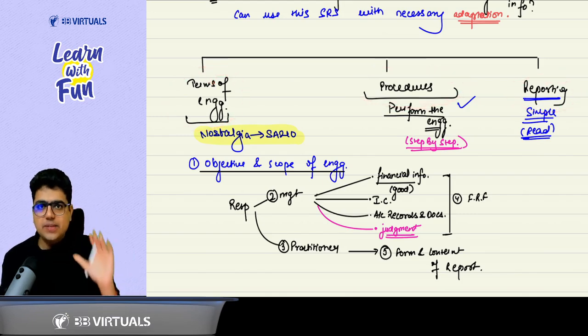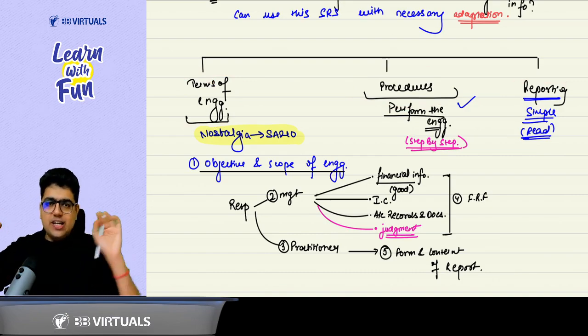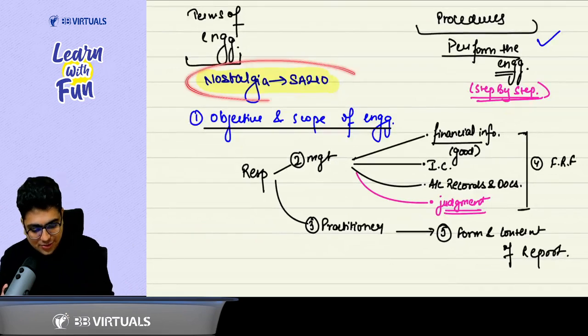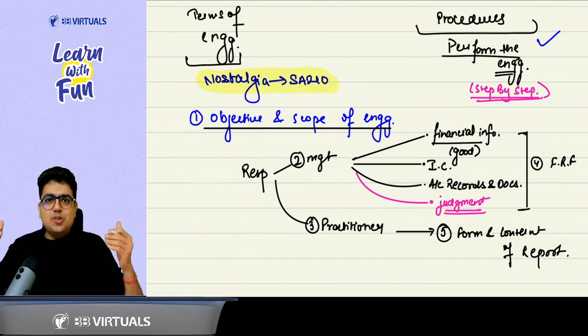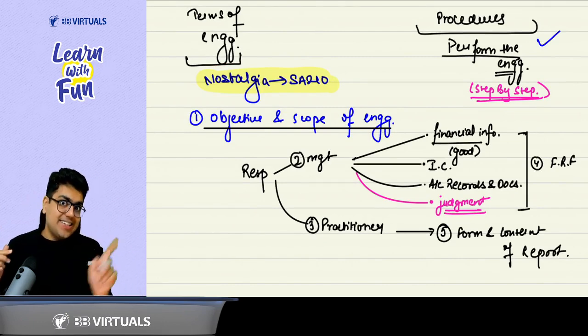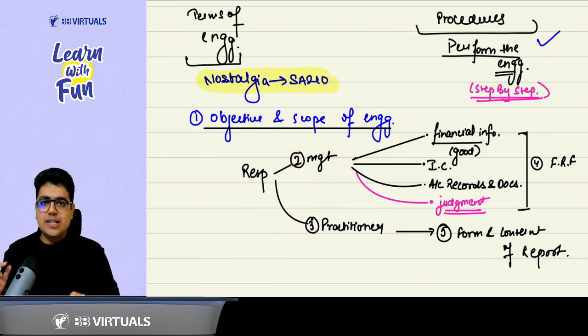In terms of engagement, 5 terms of engagement need to be there. Like in an audit engagement, here also the first thing will be objective and scope. So go back to SA 210, and the first thing is the objective and scope of engagement. Then the next 2 points are responsibility of the management and responsibility of the practitioner, not the auditor.